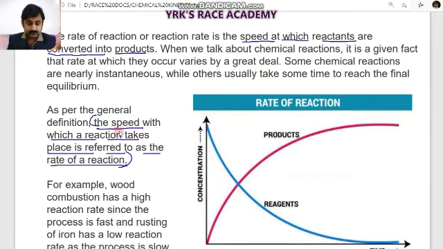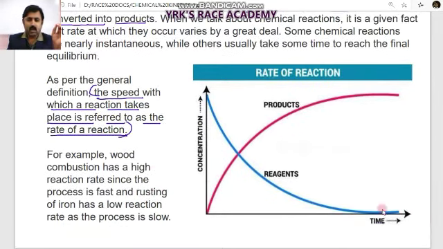So what is the general definition? Speed with which a reaction takes place is referred to as rate of reaction. In this graphical representation, we have time along the x-axis and concentration along the y-axis, the blue line indicating the reagents, reactants, and the pink line indicates the products.